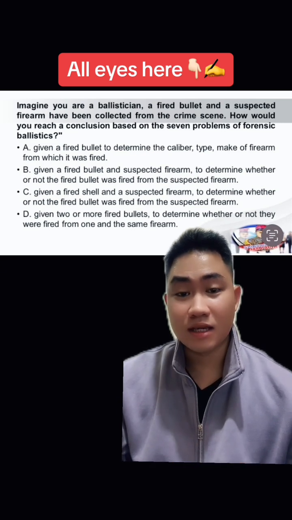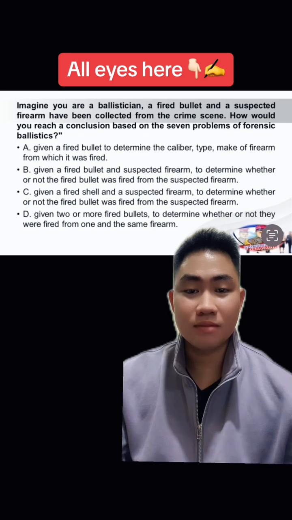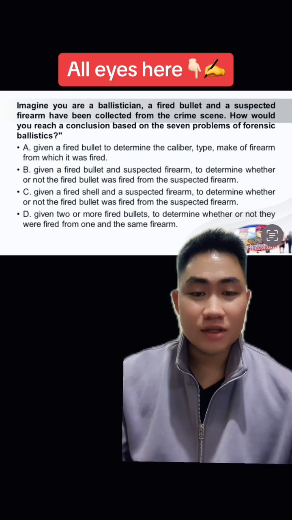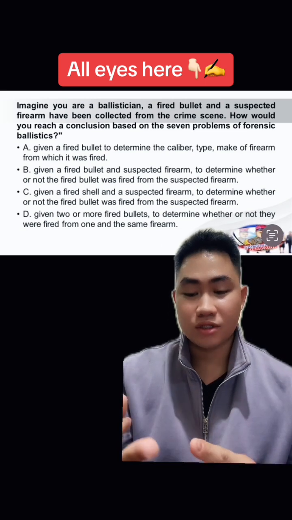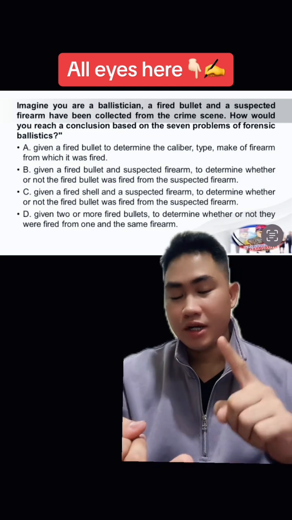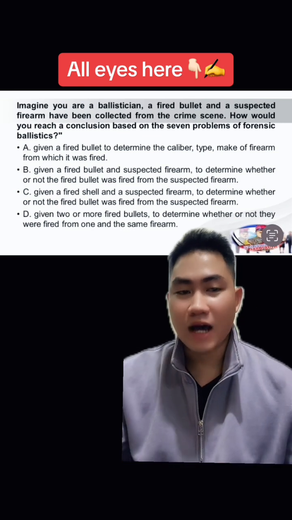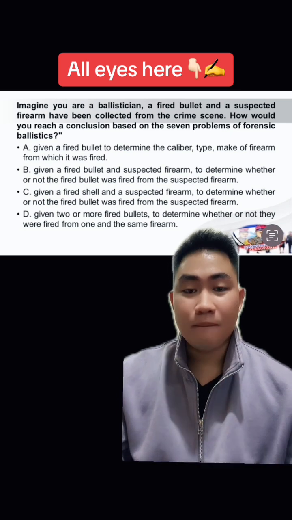Again, the first one is given a fired bullet. So natagpuan mo ngayon sa crime scene yung fired bullet. So as a ballistician, tatlo ang dapat mong alamin dyan. You need to determine the caliber, the type, and the make. So CTM. Again, given a fired bullet, you need to determine the caliber, the type, and the make of that bullet from which firearm it was fired. So that is the problem number 1.